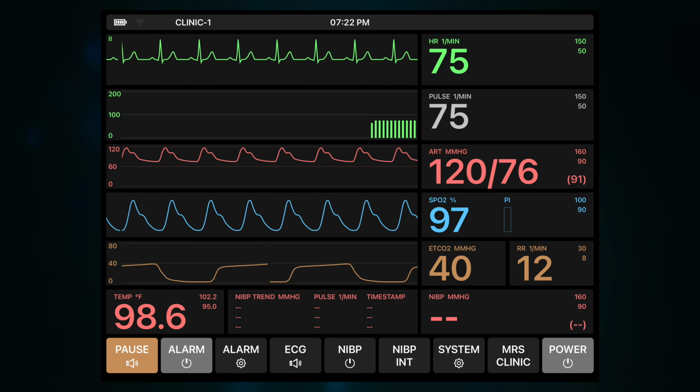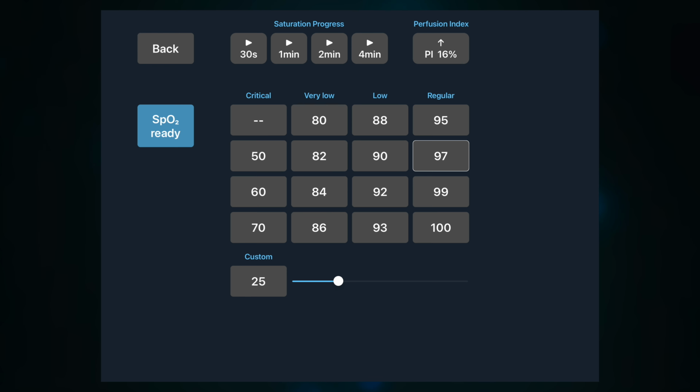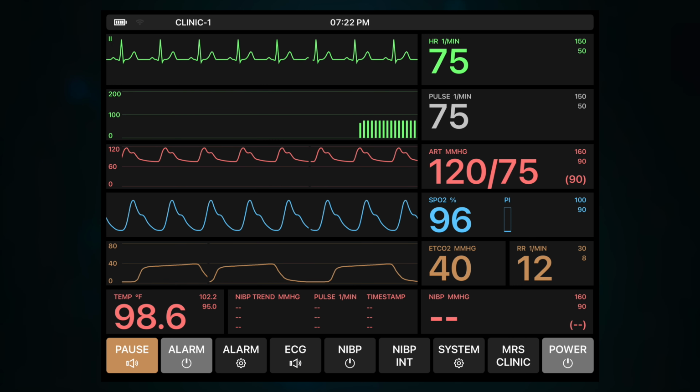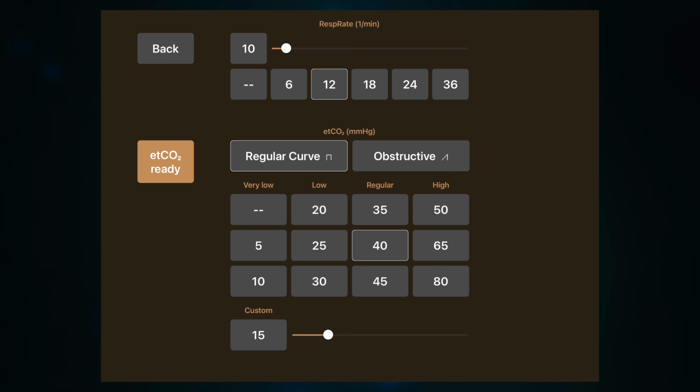The value of peripheral oxygen saturation can be determined constant or time varying. In addition, the perfusion index can be adjusted in multi-level percentages. In the capnometry area, both the respiratory rate and the value of the end-tidal CO2 partial pressure can be selected. The capnography curve can be changed from standard to obstruction.